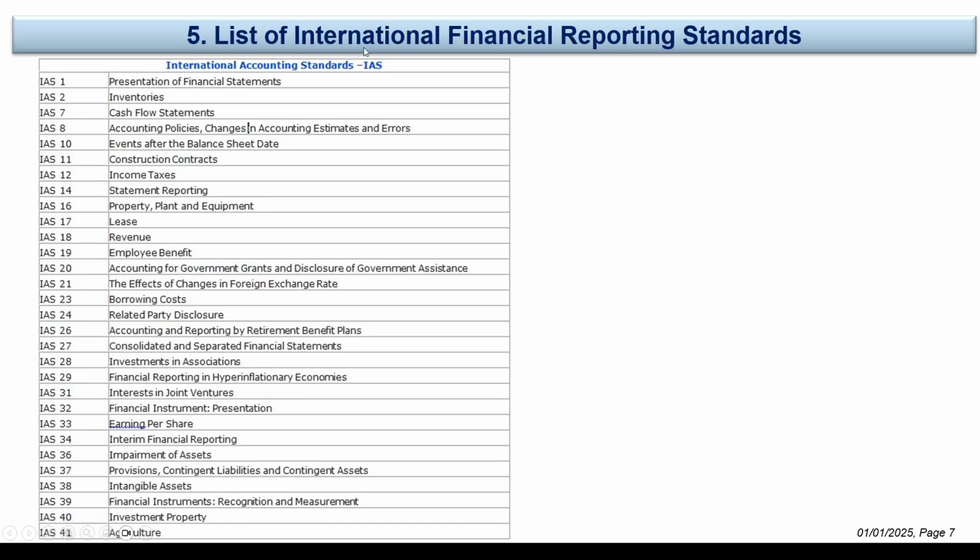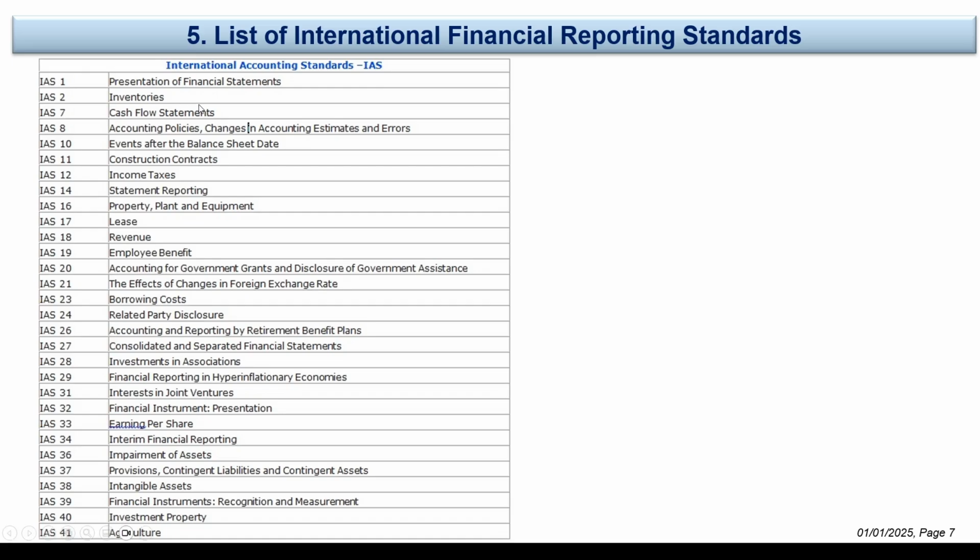We have a list of international financial standards. As we said before, there were International Accounting Standards from 1 to 41, and most of them have been replaced by IFRS. The first one, IAS 1, is the presentation of financial statements. This standard shows how to present the financial statements: balance sheet, income statement, and cash flow statement.